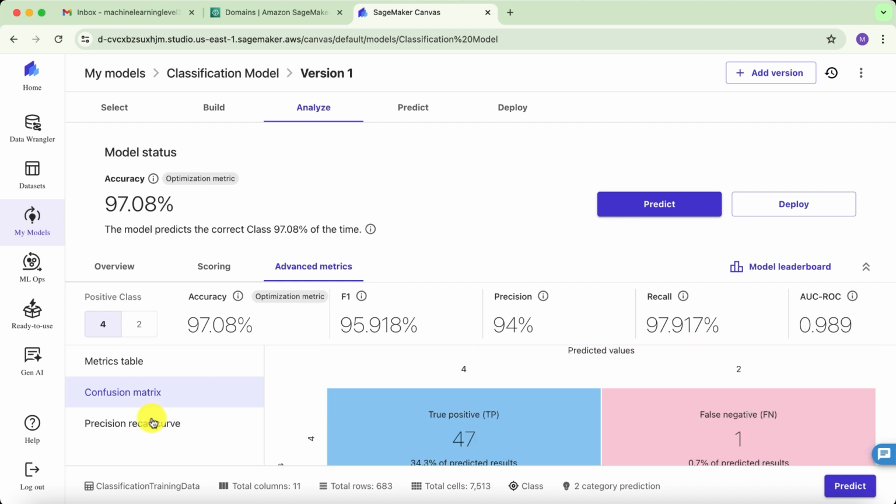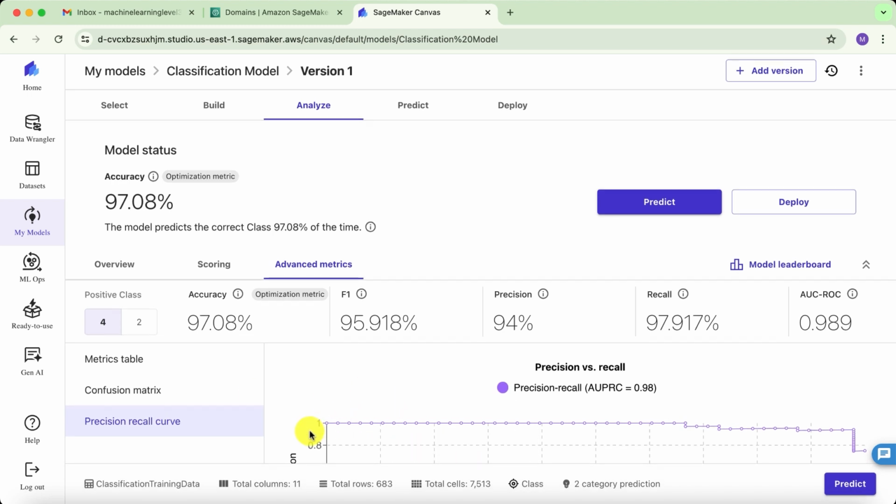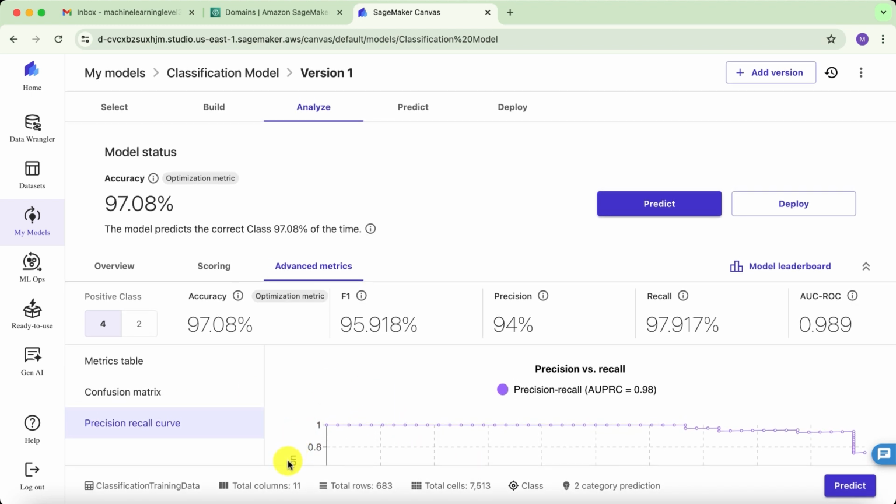All right? Now let's have a look at the precision recall curve. So that's basically the curve giving the precision versus recall. But once again, I can't seem to be able to scroll down. This must be a little defect of SageMaker Canvas. I'm sure this will be fixed by AWS very soon, but indeed, that's probably because the curve is like that, right? That's the end of the curve, so it doesn't show it completely. But hopefully when you take this course and complete the same steps as me, this will be better displayed. Okay, so that's it for the classification advanced metrics.